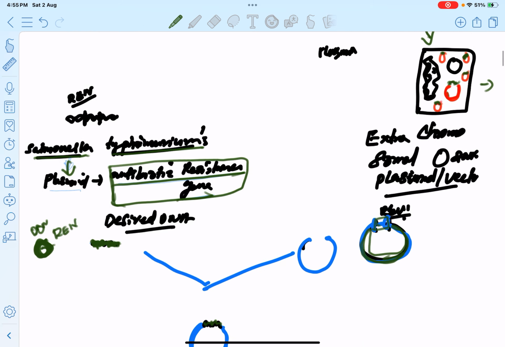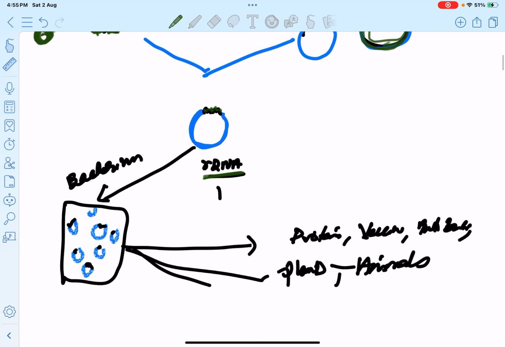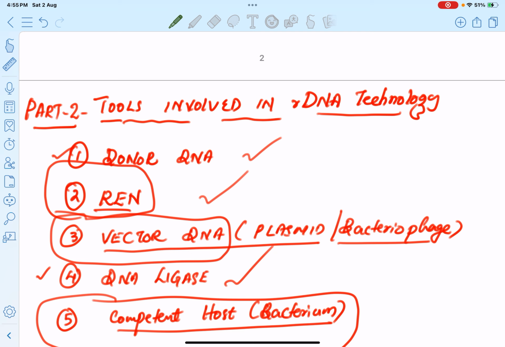I think all of you know very well about this topic now. Now we have to know about the next part of this chapter, tools involved in rDNA technology. Which are the tools involved in rDNA technology?